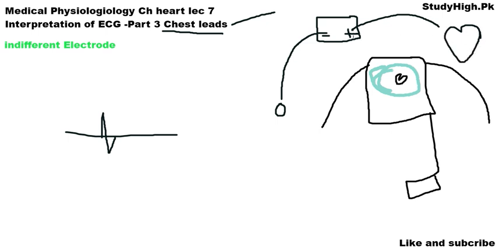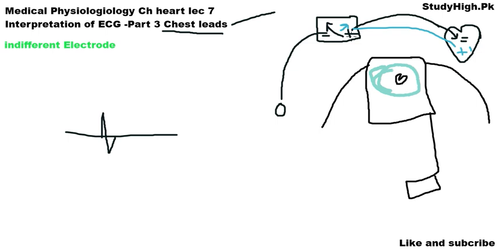If we connect the positive terminal to the region of the heart that is in negative or depolarized form, then the deflection will be on the negative side. If the positive terminal is connected to the region of the heart that is in positive potential, then the recording will be towards the positive terminal. So only the positive terminal of the chest leads will determine whether the deflection is towards the negative side or towards the positive side.